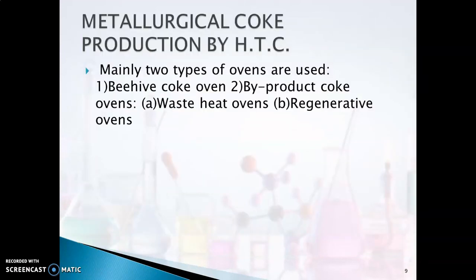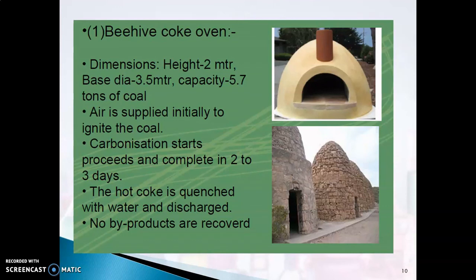And there are a lot of ovens. We'll be looking into two different types of oven. One is the beehive oven, and the other one is the byproduct oven. For the beehive oven, you can look at the way in which it is constructed. It looks almost like a beehive, right?